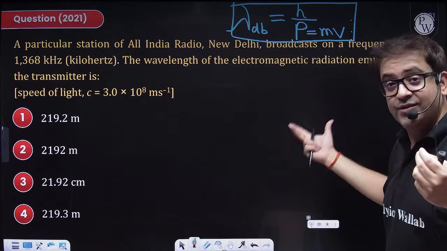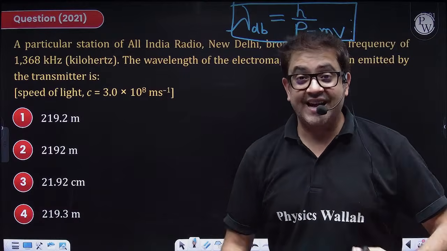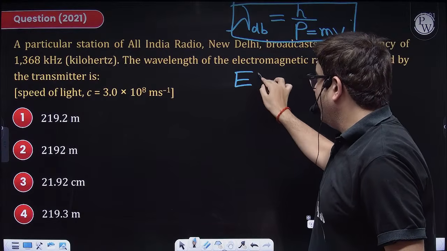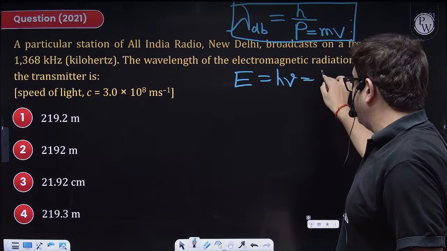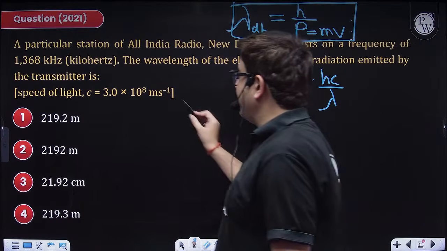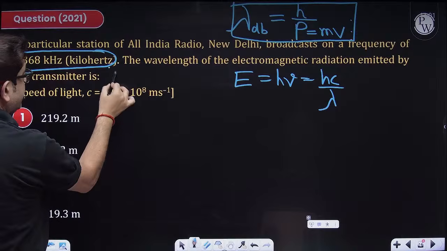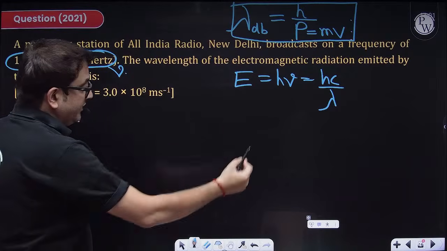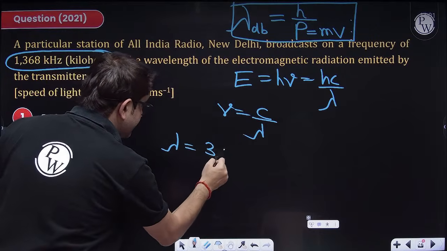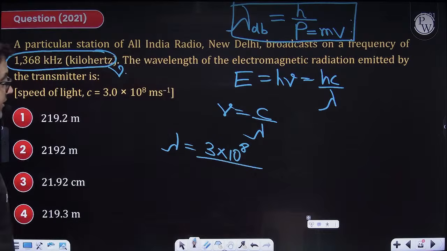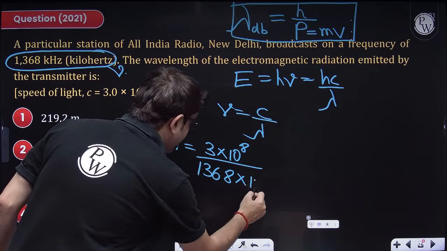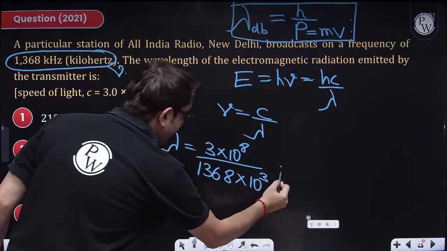Now for this question, what should you use, sir? Electronic transitions take place in the form of quanta of energy, and each packet has energy equal to h nu, or it is equal to hc by lambda. Such a question is given to you where you are supplied with the value of frequency and you are supposed to calculate the value of wavelength. That means frequency will be equal to c by lambda. So lambda will be equal to c, which is the constant speed of light, 3 into 10 raised to the power 8, upon frequency, which is 1368 kilohertz. So it will be 10 raised to the power 3 hertz. So whatever you get will be in meters.